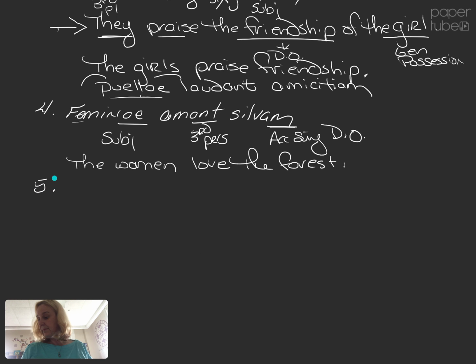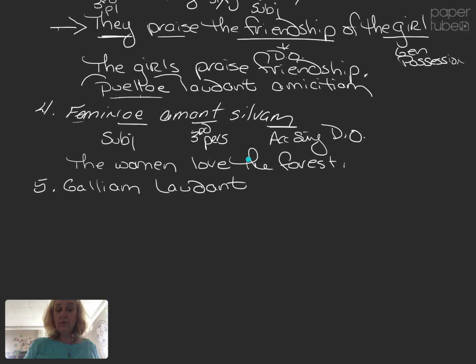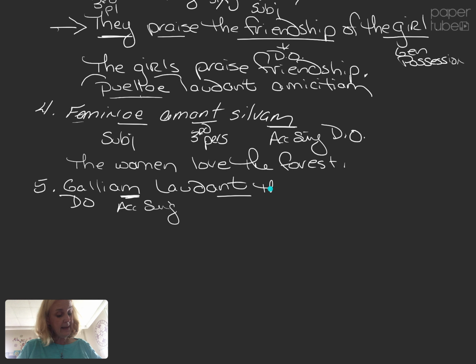Number 5. Galliam laudant. As you copy it over, check out your endings. Galliam, accusative singular, which we know is a direct object. Laudant: nt, o or m, s, t, mus, tis, nt. I know it's got to be third person plural, they, because I did not see any nominatives, so I can go straight to the pronoun. They praise Gaul.